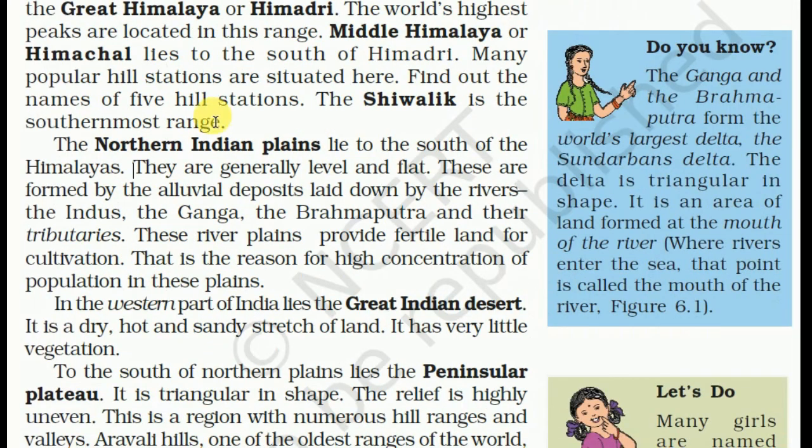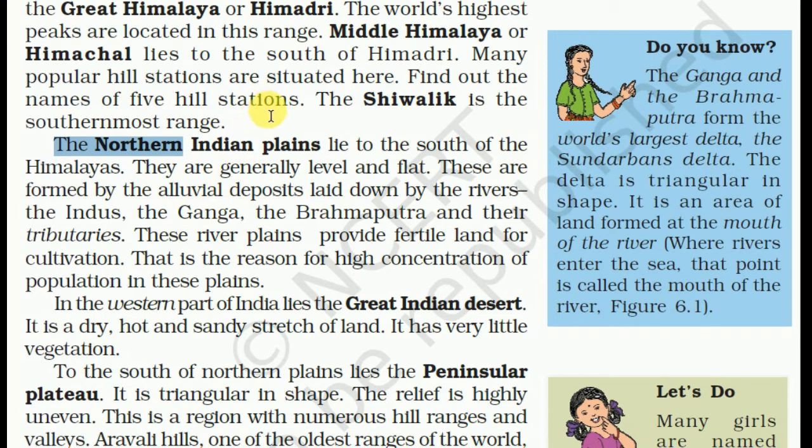Here is a fact: the Ganga and the Brahmaputra form the world's largest delta, the Sundarban Delta. The delta is triangular in shape. It is an area of land formed at the mouth of the river. Where a river enters the sea, that point is called the mouth of the river.